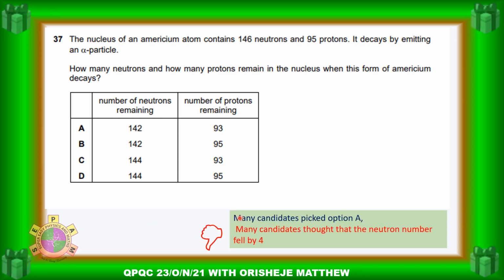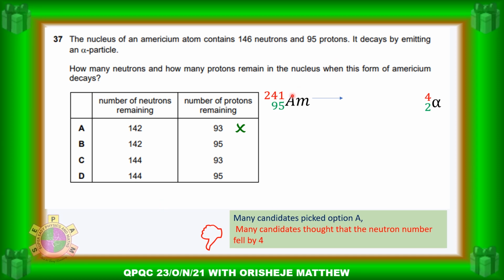So many candidates thought that the neutron number fell by 4. Now, what is the point here? Let's look at the decay reaction.